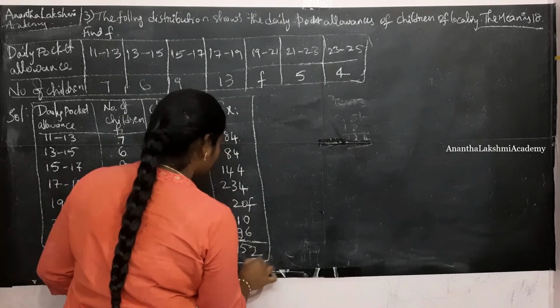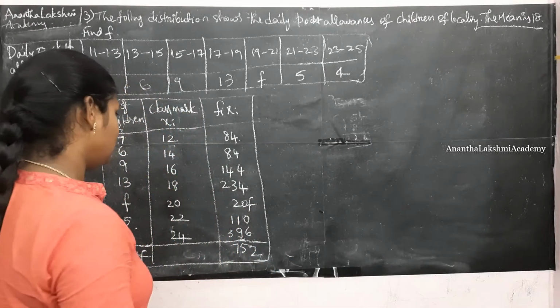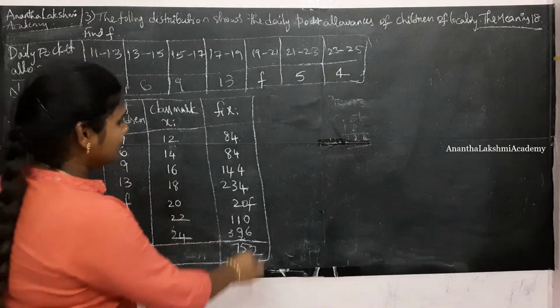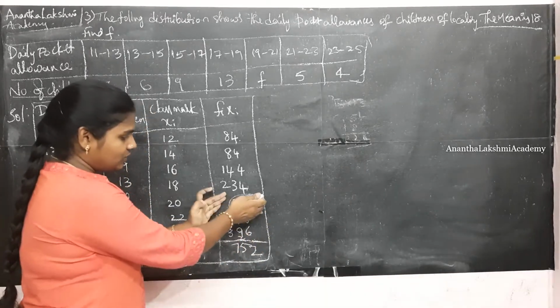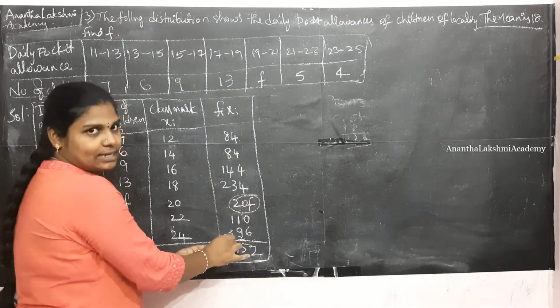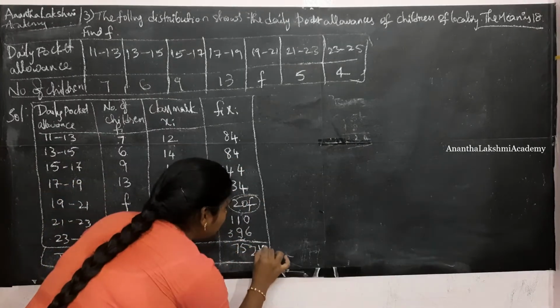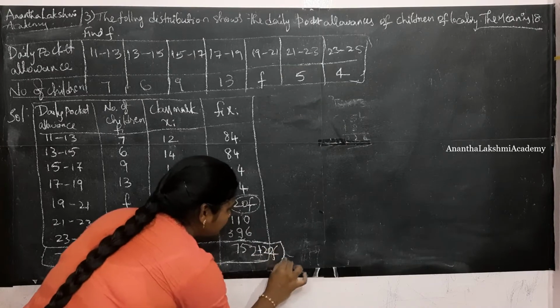So this is going to be 752 plus 20f. See, this has to be excluded. You cannot add 20f. This you need to exclude and calculate the sum. All right, 752 plus 20f this is.